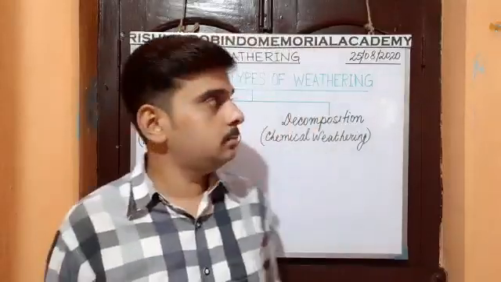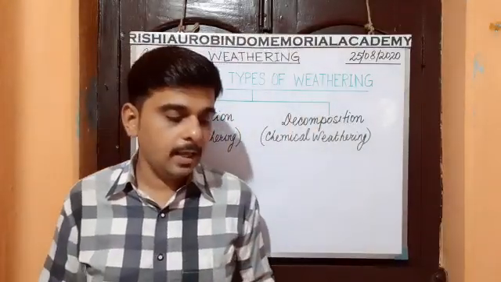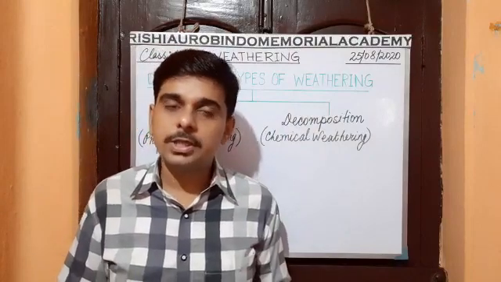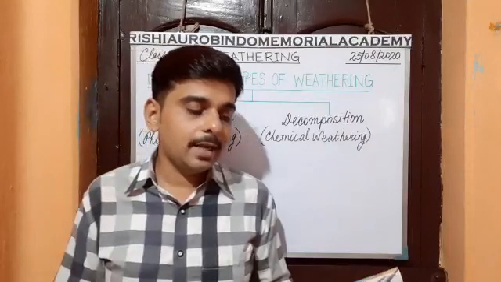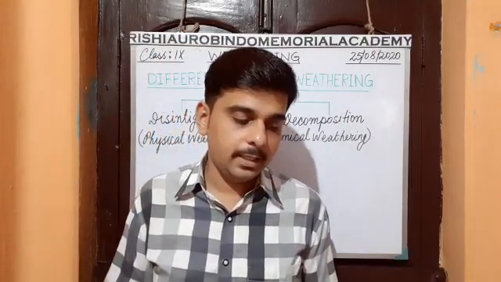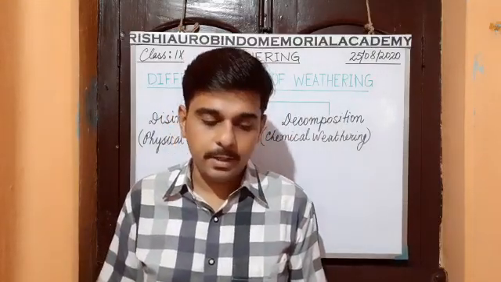But decomposition or chemical weathering refers to chemical changes in the composition of the materials present in the rocks. New materials are formed and these get separated from the other minerals, and the rocks break up into small fragments.